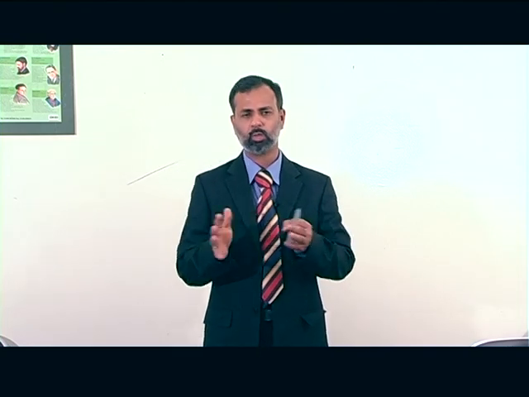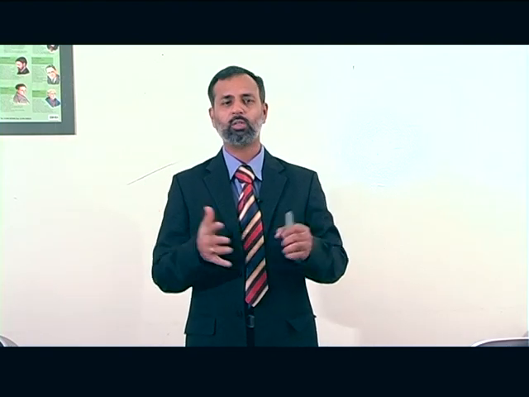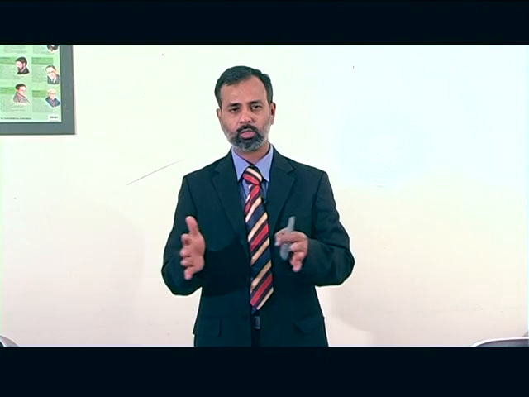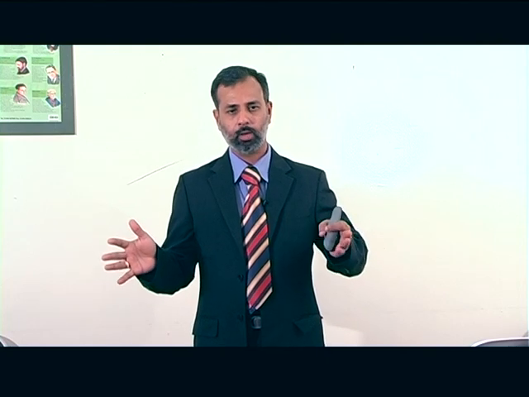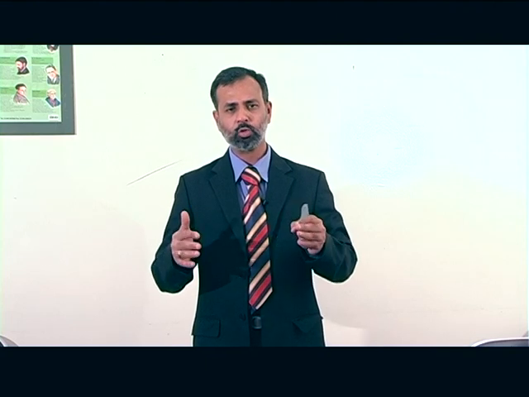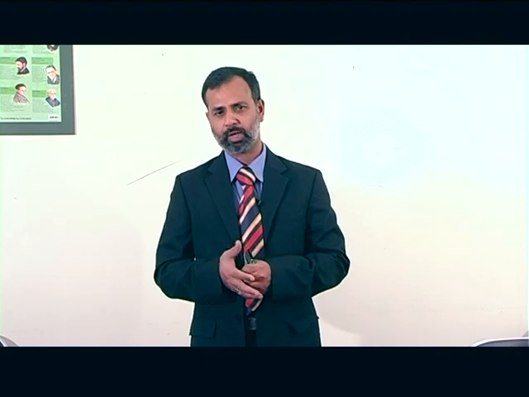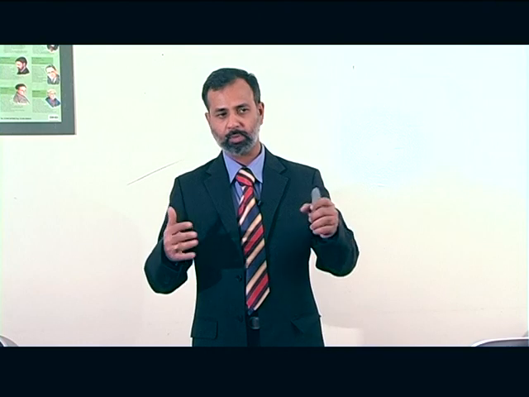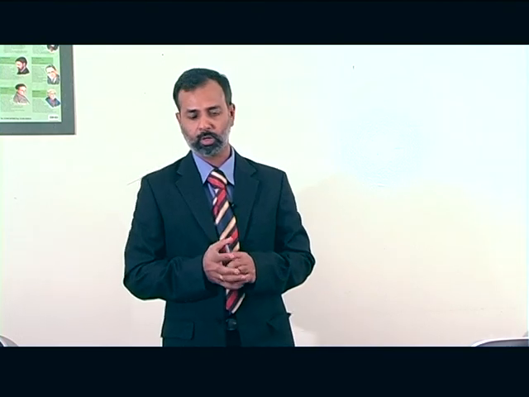In that case also, that contract is discharged by supervening impossibility. Next is change of law, due to changes in law in any of the countries where the contracting parties are residing. Sometimes the performance of the contract becomes impossible. For example, suppose the contract is related to export or import of goods, foreign trade.